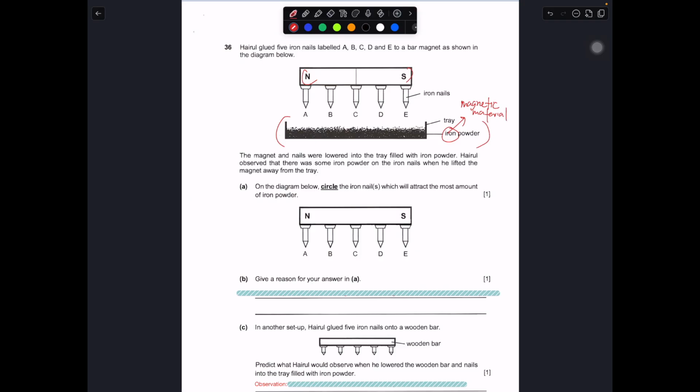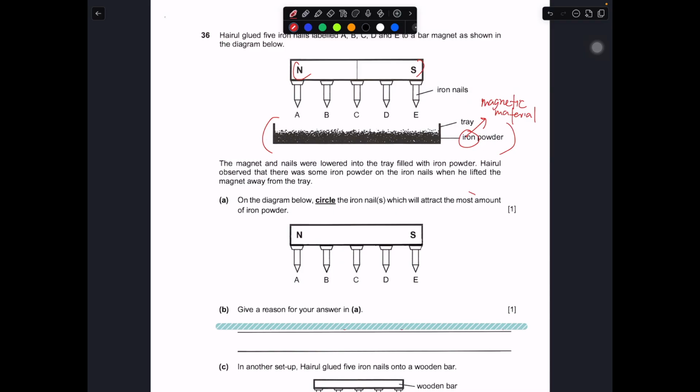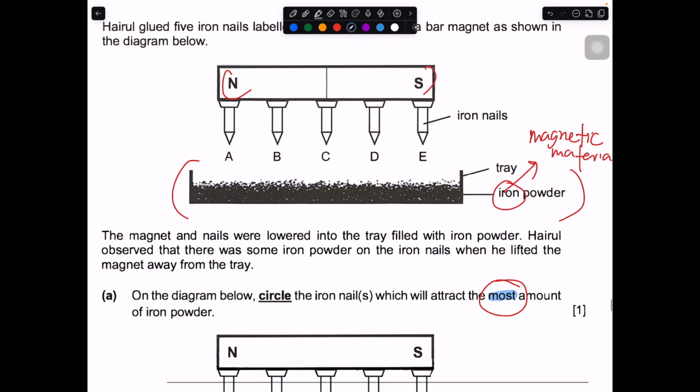The magnet and nails were lowered into the tray filled with the iron powder. Then Cairo observed that there was some iron powder on the iron nails when he lifted the magnet above the tray. On the diagram, circle the iron nail which attracts the most amount of paperclips. The most important part of this question is "most". Which one will attract the most? If you lower it, you will notice that this one will attract the most.